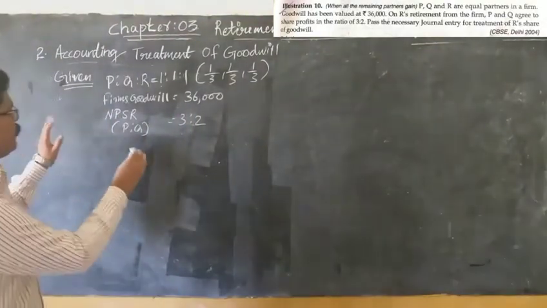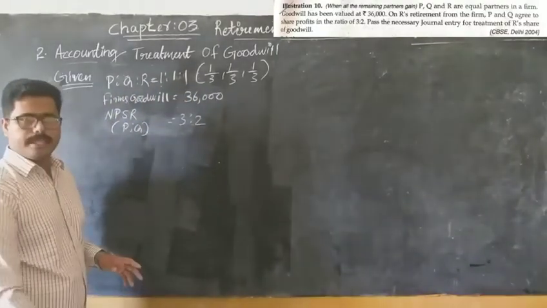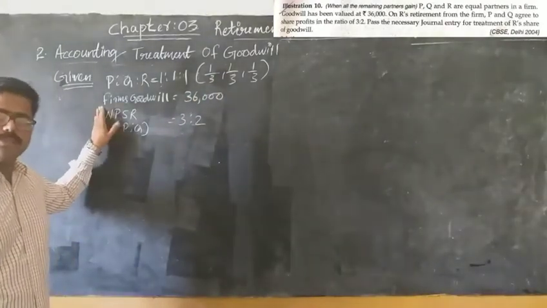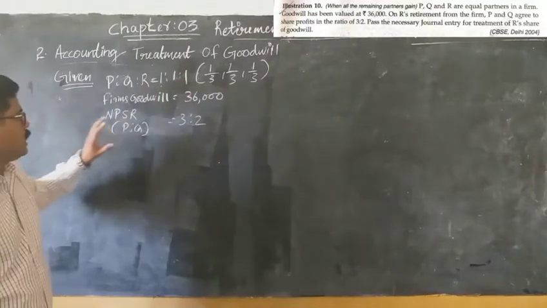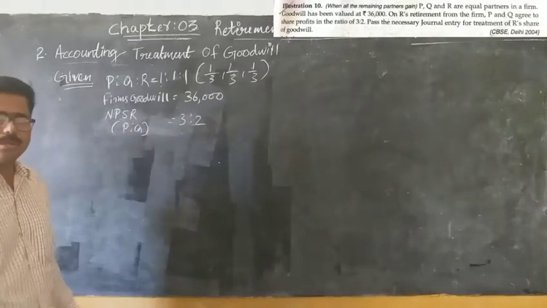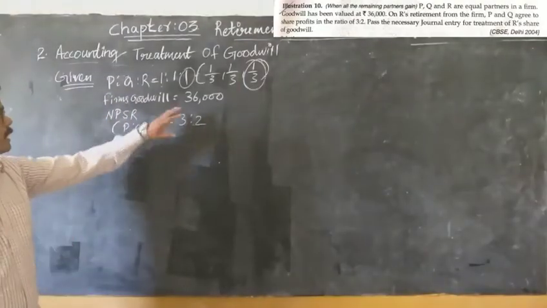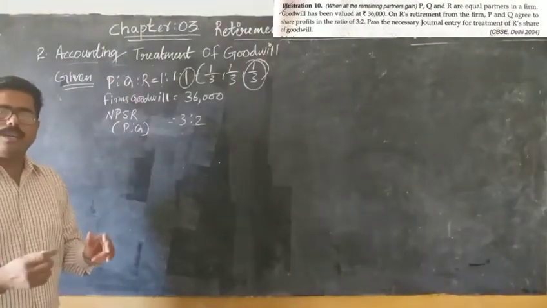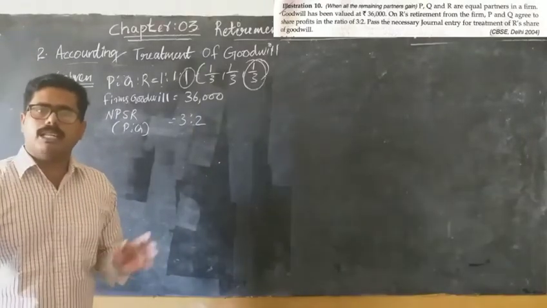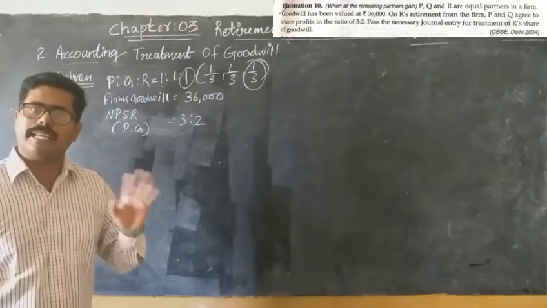As per the question, P, Q and R are equal partners, so 1:1:1 is the old ratio. That means 1/3, 1/3, 1/3. Okay, and the firm's goodwill given in the question is 36,000, and the new profit sharing ratio between P and Q is also given, 3:2. Who is retiring? R is retiring, yes or no? So his share is taken by P and Q only. So what will happen? The gaining partners should compensate the retiring partner in the form of goodwill. They asked you to pass the journal entry for treatment of goodwill.